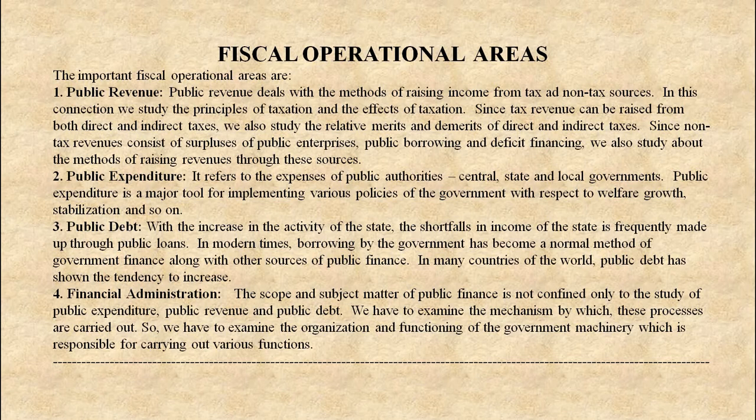Students, in this question, you have to give the explanation the way I am telling you. These are the 4 points that you have to write, and you have to give the explanation also. The question can be, explain the fiscal operational areas. These are the 4 areas: public revenue, public expenditure, public debt, and financial administration. Your answer should cover all these things.